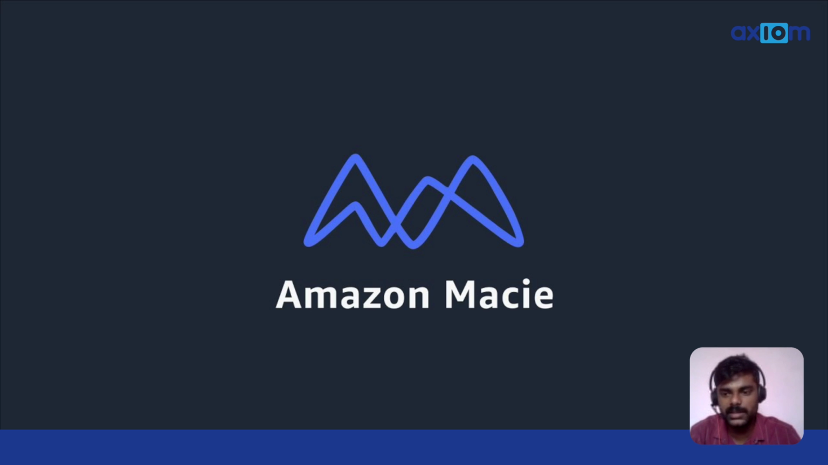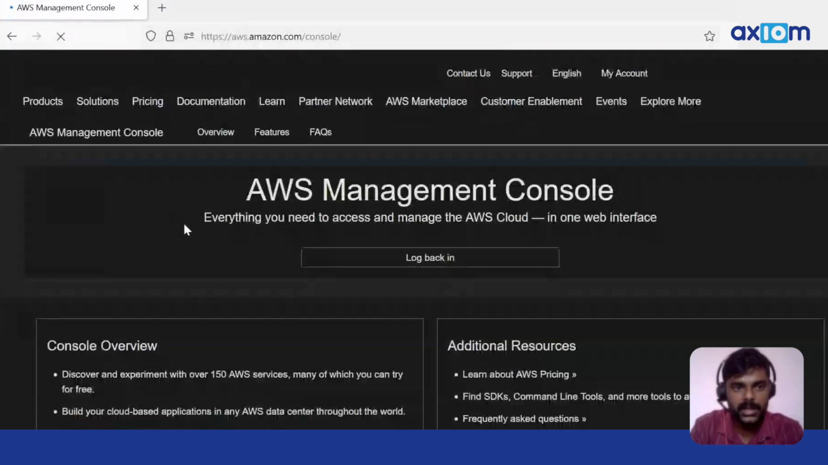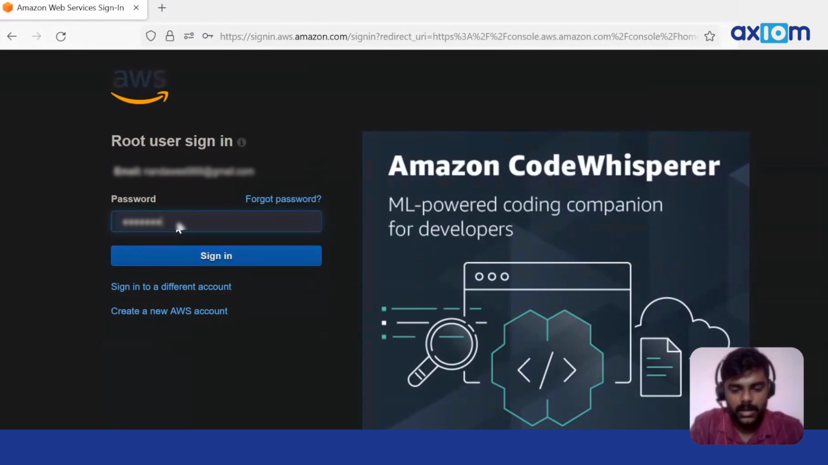I would like to give a demonstration about Amazon Macie and how it is important in terms of security compliance policies when it comes to finding critical data, organizational critical data, as it varies from organization to organization. Let me log into the Amazon console.